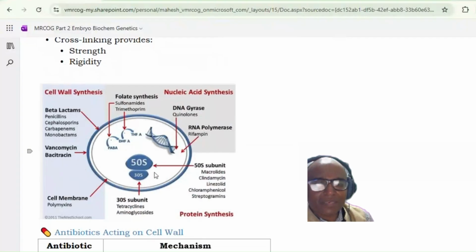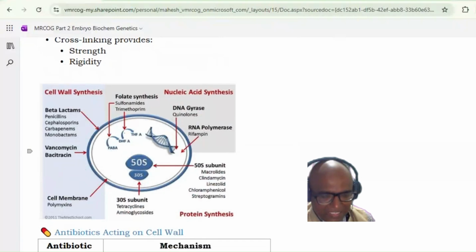Okay. Now, coming to the ribosomal structure. In bacteria, the ribosome is a 70S ribosome. In human cells, it is an 80S ribosome. And this 70S ribosome in the bacteria has two subunits: one is a 50S subunit and another is a 30S subunit. Don't go for the mathematical calculation, that 30S and 50S is not equal to 70. The bacterial ribosome is a 70S, that you remember, because that can also be asked as a question.